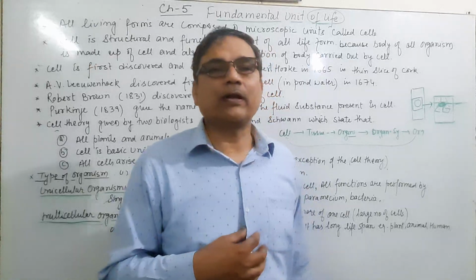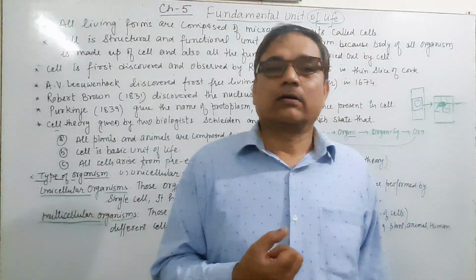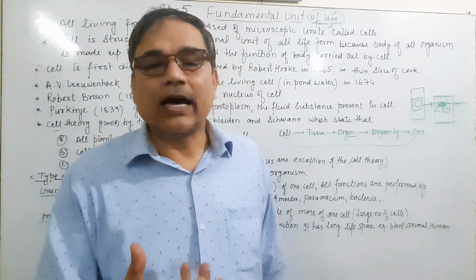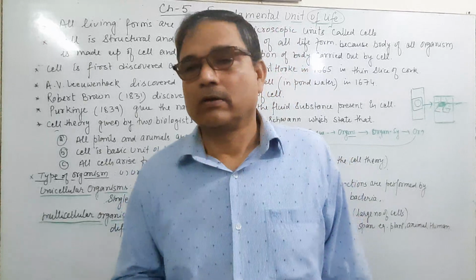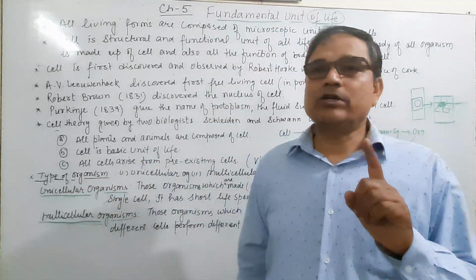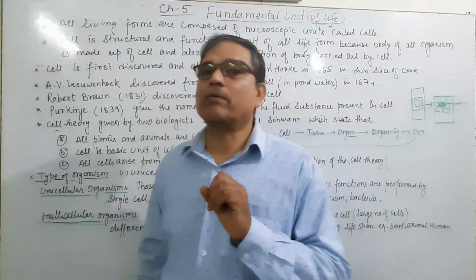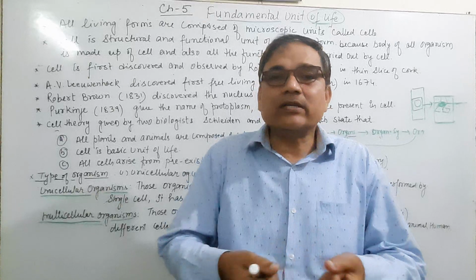One simple example in our daily life is the egg we have seen. Egg is unicellular. Now the second type of organism: first is unicellular, second is multicellular. Multi means more, it means a large number of cells.